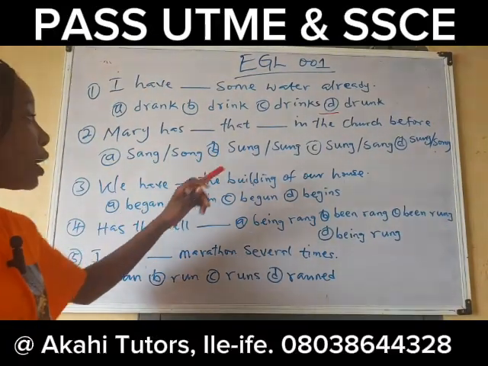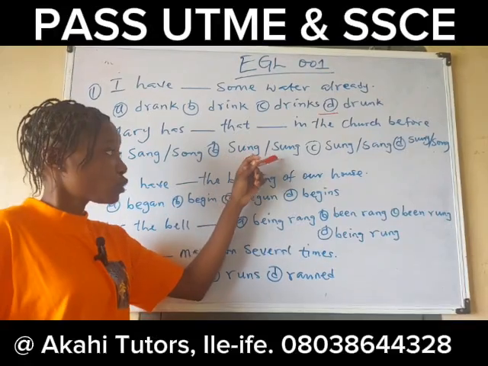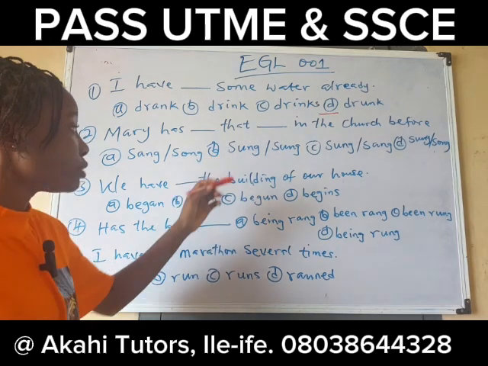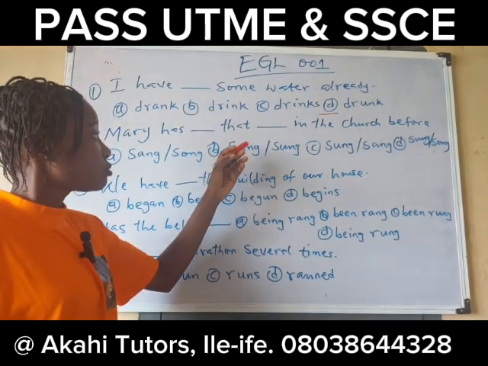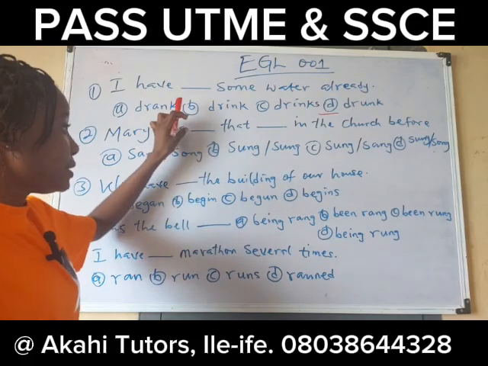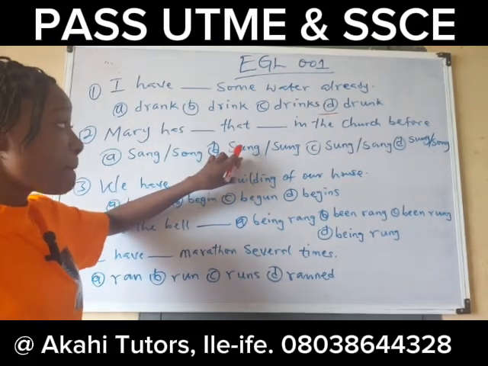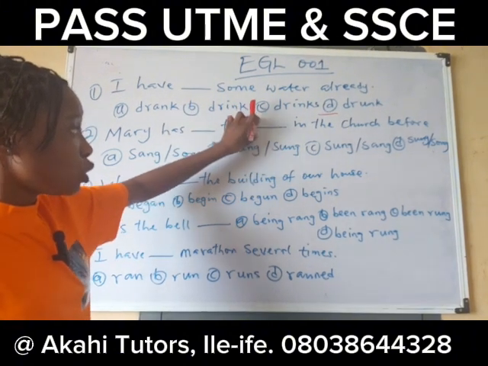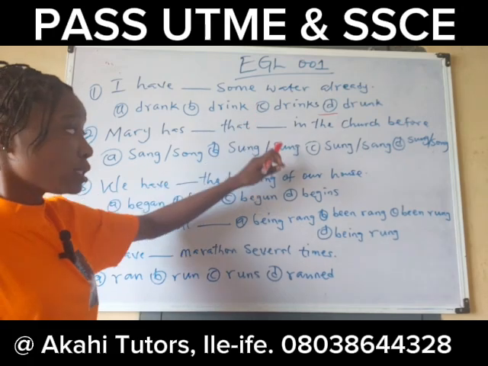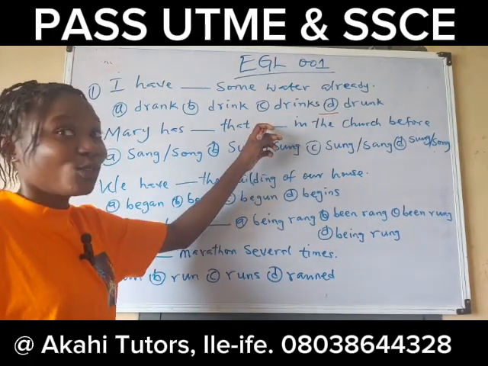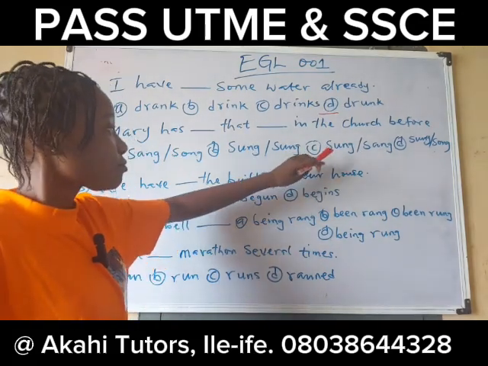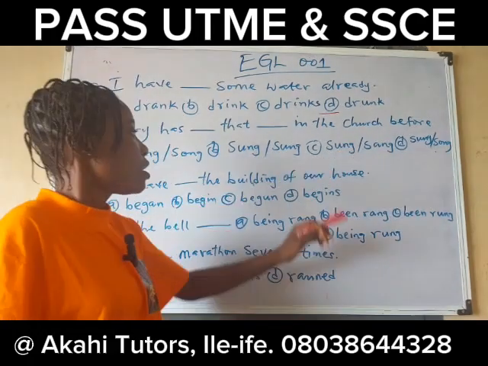So B, we have song song. We cannot choose this option because the first song is correct here since it's our past participle, but we cannot use song in the second place because it's a verb, and it's a noun we are looking for.